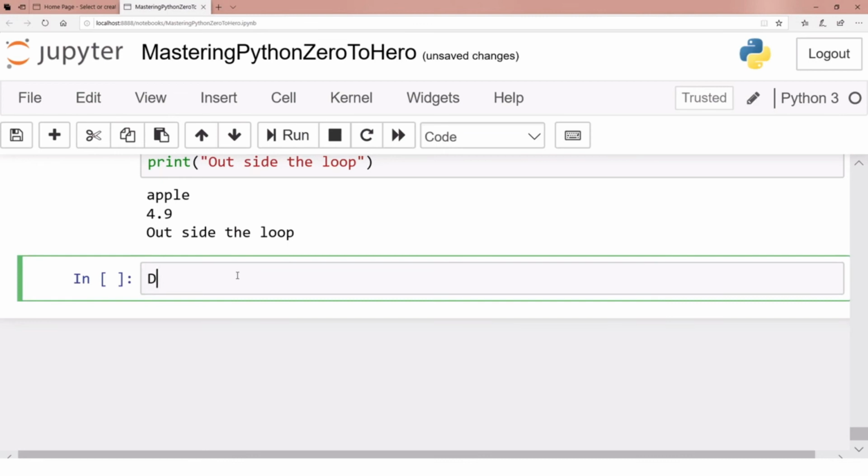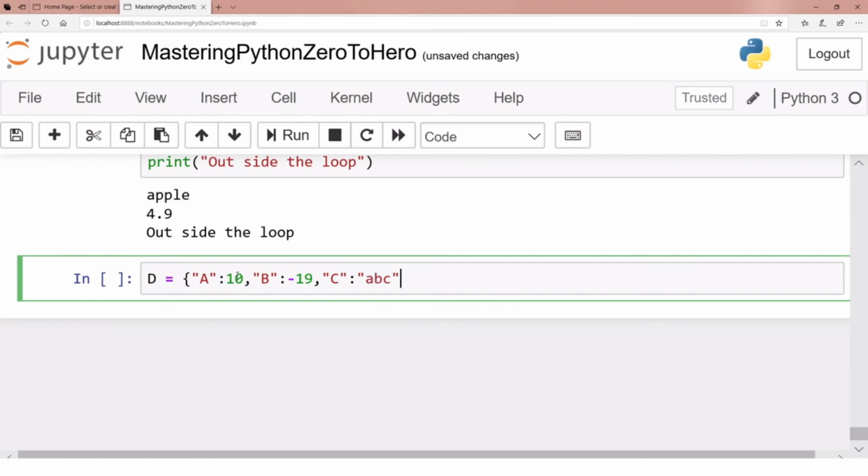Let's say I have a dictionary d. It's defined like a set. Let's say my key is A and my value is 10. Let's say my key is B and value is minus 19. And let's say my key is C and my value is, let's say, ABC.